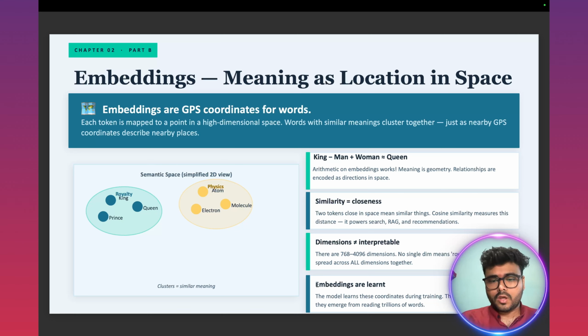And embeddings are actually learned. Whenever you train an LLM, embeddings are being learned by that LLM. There are different techniques with the help of which we can create embeddings, but in the LLM space, the LLM learns them when you train the model. That is also an emergent behavior of LLMs. When you train any kind of LLM, it automatically learns which words are very close to each other, and that is one of the emergent behaviors of LLMs.